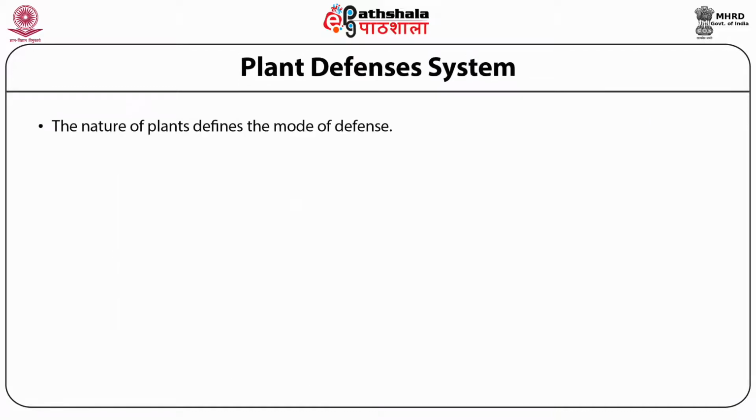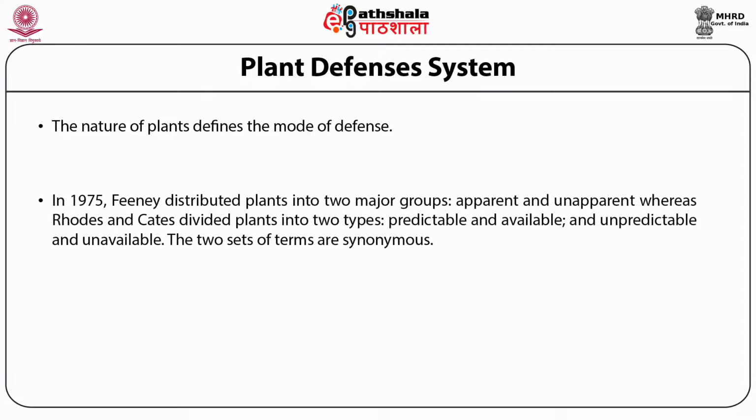The nature of plants defines the mode of defense. In 1975, Feeny distributed plants into two major groups: apparent and unapparent. Rhoades and Cates divided plants into two types: predictable and available, and unpredictable and unavailable. The two sets of terms are synonyms.